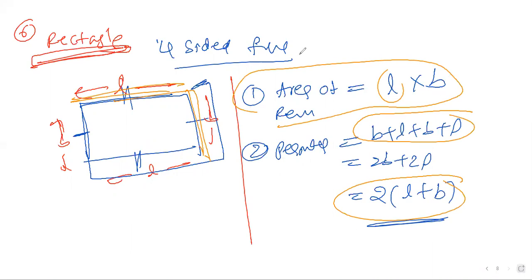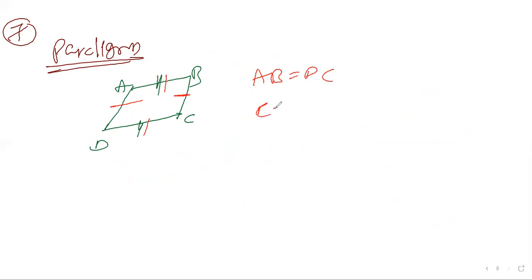Now, what is the next one? After rectangle, seventh one, parallelogram. A parallelogram is just like a rectangle, but the angle should not be 90. The figure will have a slant, like this. A B C D. The opposite sides are same. Here AB is equal to DC length and CB is equal to AD length.